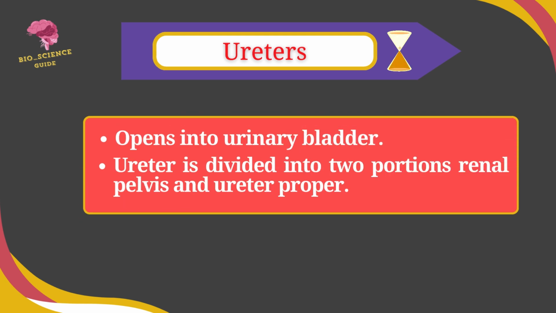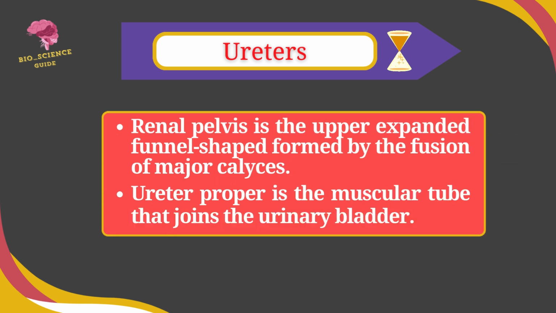Each ureter opens into the urinary bladder, and the ureter is divided into two portions, renal pelvis and ureter proper. Renal pelvis is the upper expanded funnel shape which is formed by the fusion of major calyces. The ureter proper is the muscular tube-like structure which joins to the urinary bladder.